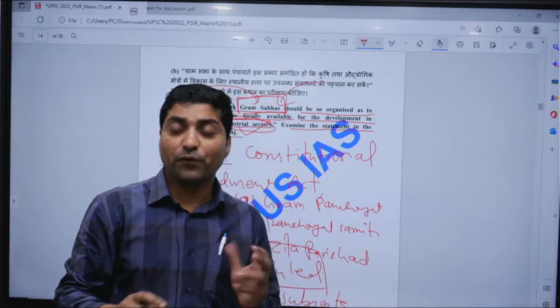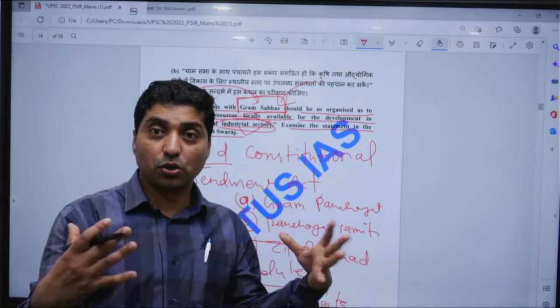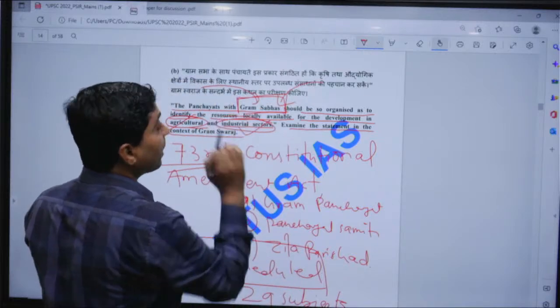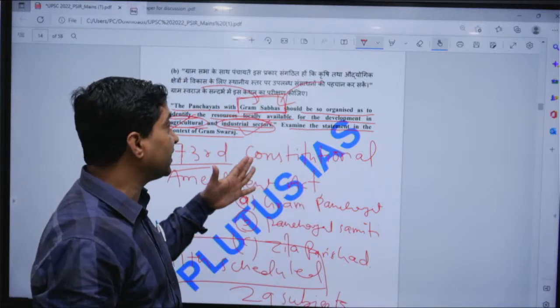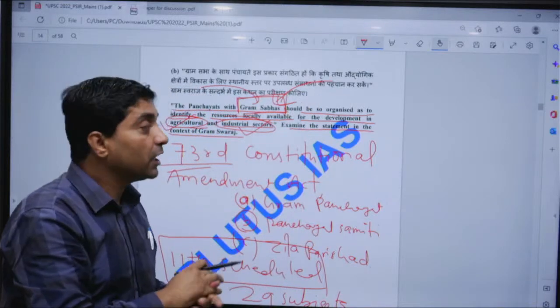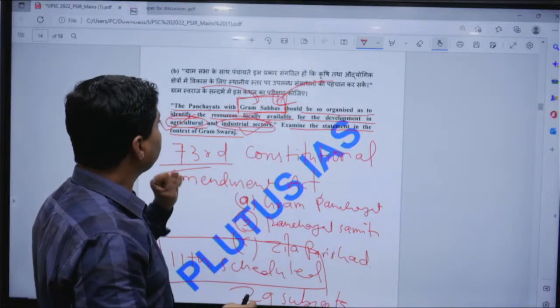There are, for example, industrial clusters that could be promoted in villages, and that should be based on the Panchayati Raj. And Gram Sabha should be a deliberative body to frame the law in order to promote it.